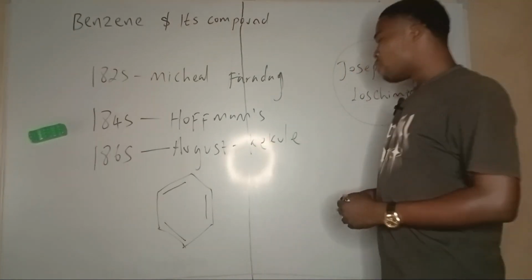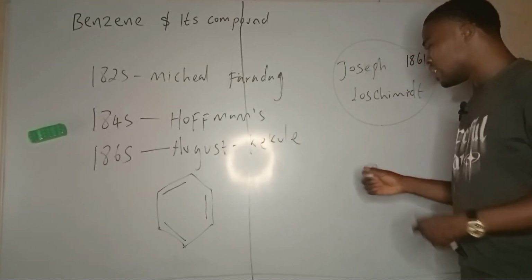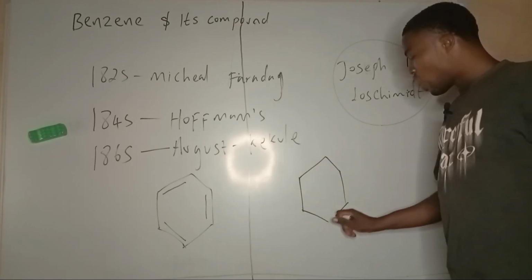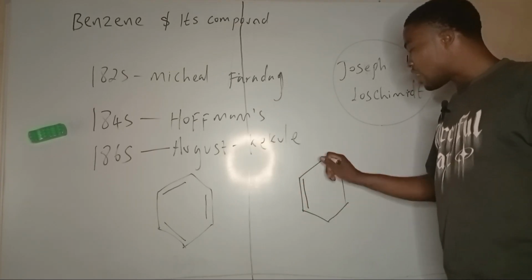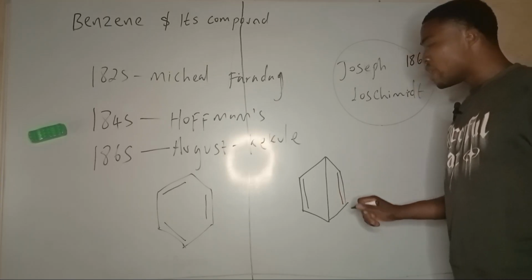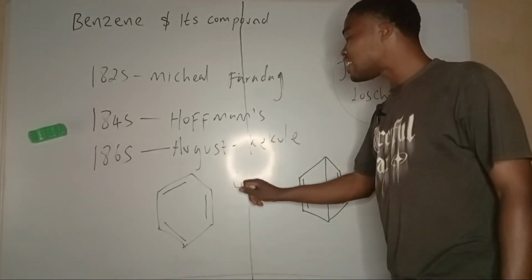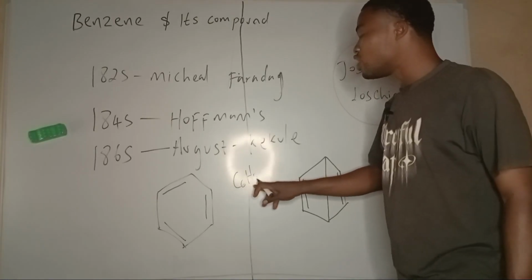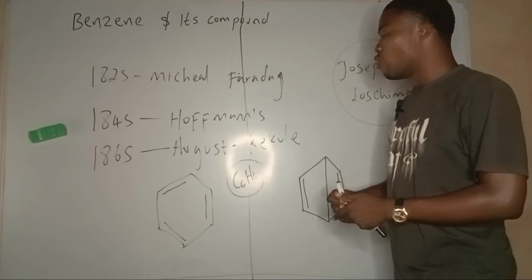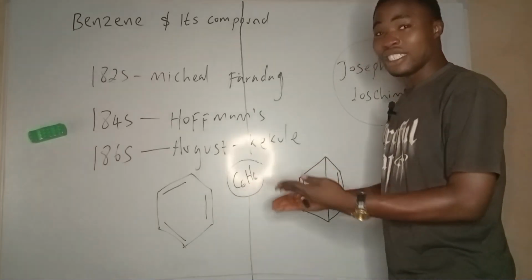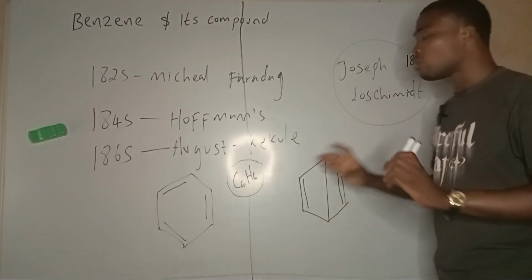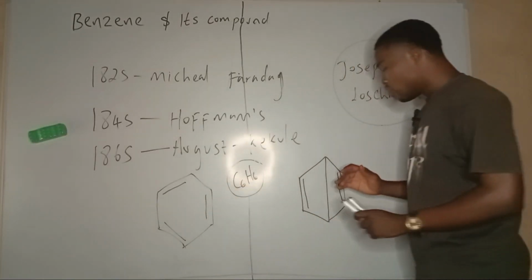Now, later on, two other scientists tried to talk about the structure of benzene, Claus and Dewar. They tried to explain the structure of benzene, and their structures obeyed the formula C6H6. Using some earlier studies, we already knew that the formula of benzene is C6H6, so they were looking for a structure that would suit it.